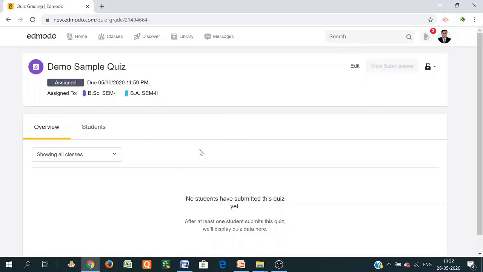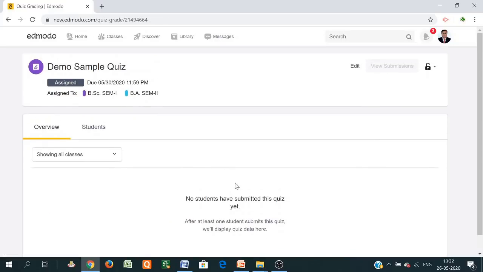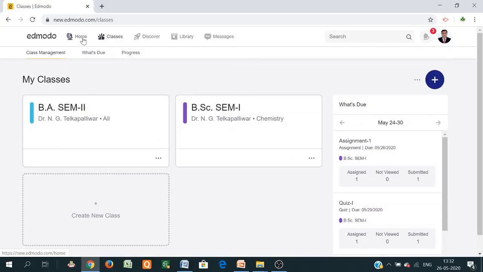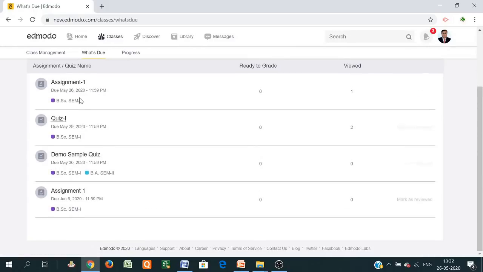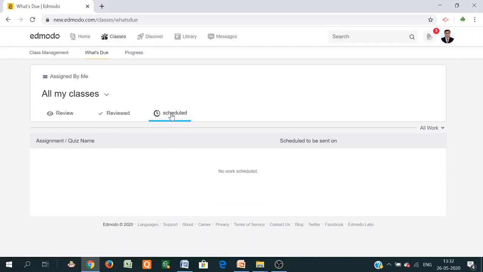Student logs in to the particular class, and is going to start the quiz. In this way you can assign the quizzes to the student and track progress. Now after submission of the quizzes, suppose the student submitted the quiz or assignment, then go to the particular section, that is classes. This is the class management. Then there is what's due, where whatever is due can be shown. You can see here ready to grade, viewed, how many students viewed. Then there is a reviewed option, then a schedule option. Suppose there is any quiz or assignment scheduled, you can find it here.